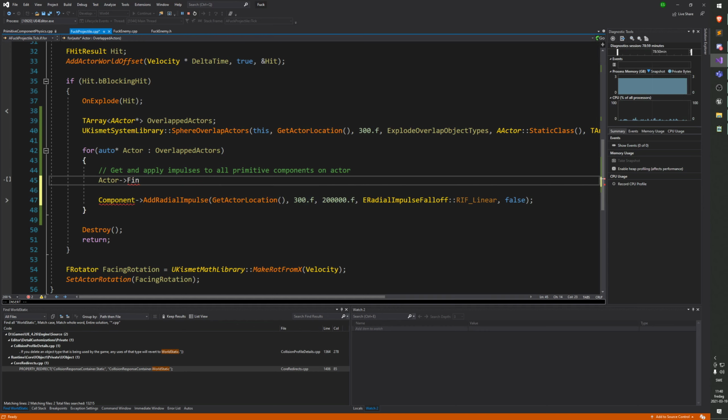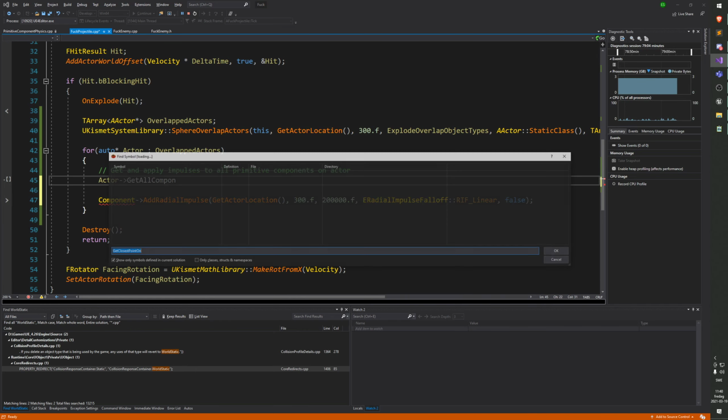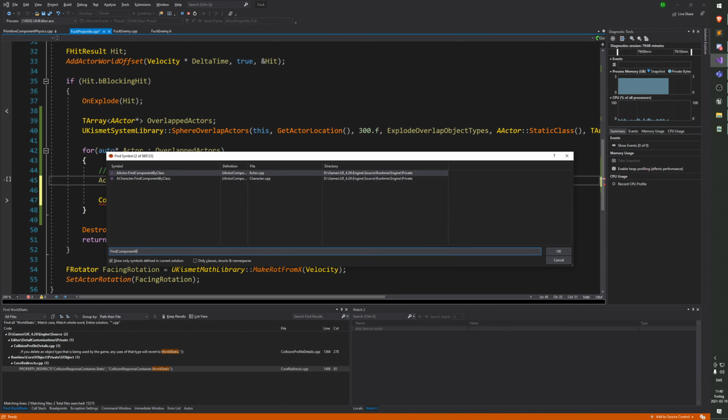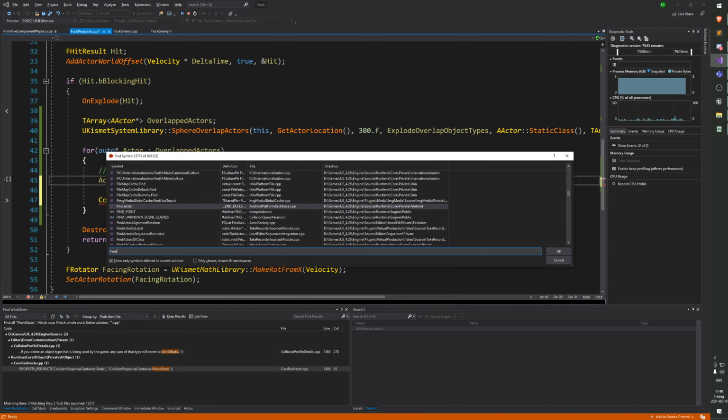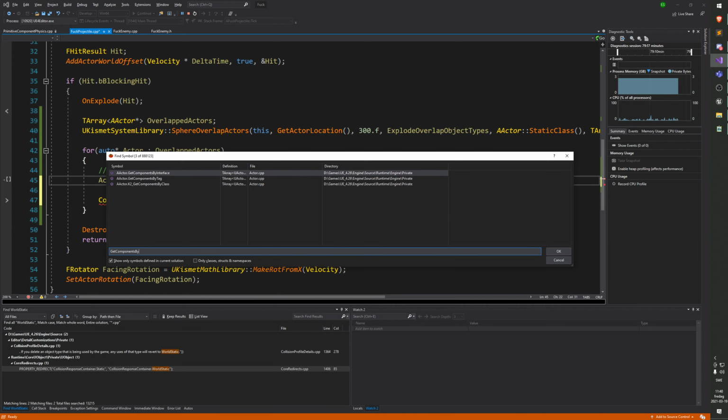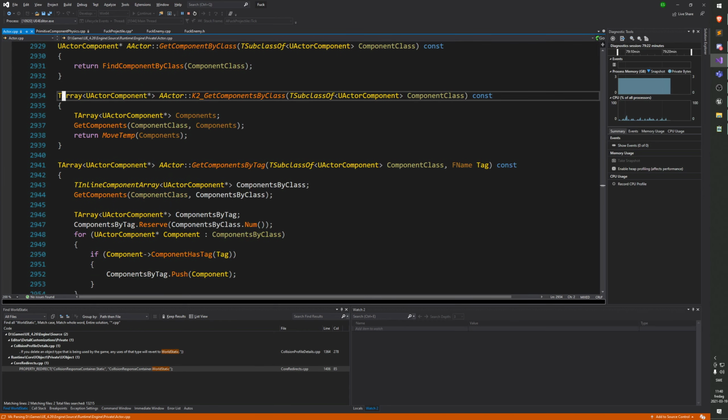But it should also be like get all components of class, isn't there? Find components. Is there not? There is a get components by class, if that's what you're looking for. Ah, okay, there it is. Actor K2. Okay, that's scary. Okay, so we'll use this then. K2 stands for Kismet 2, by the way.